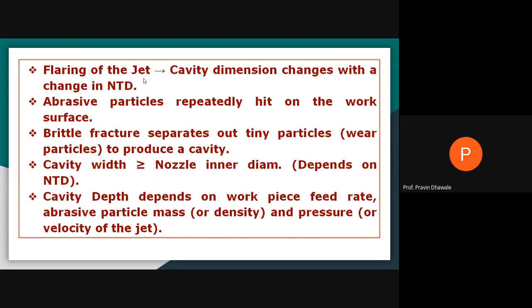Consider the abrasive particles, how the material is removed from the surface of the workpiece, what the cavity is, what the cavity depth is, and on which parameters the cavity depth depends. What is the cavity width, and on which parameters does the cavity width depend? Cavity depth mainly depends on feed rate, density and velocity of the abrasive. Read these points.